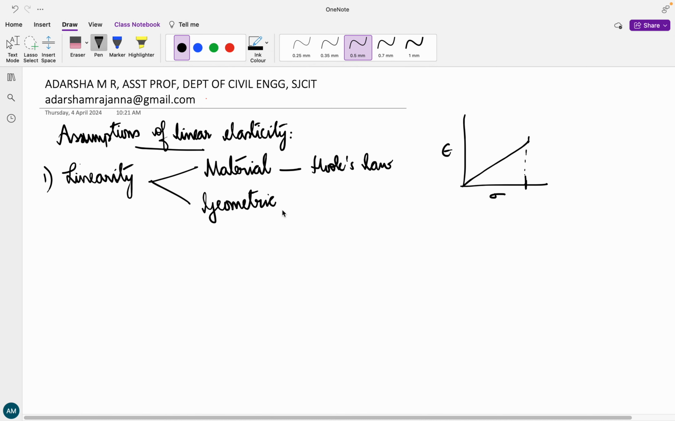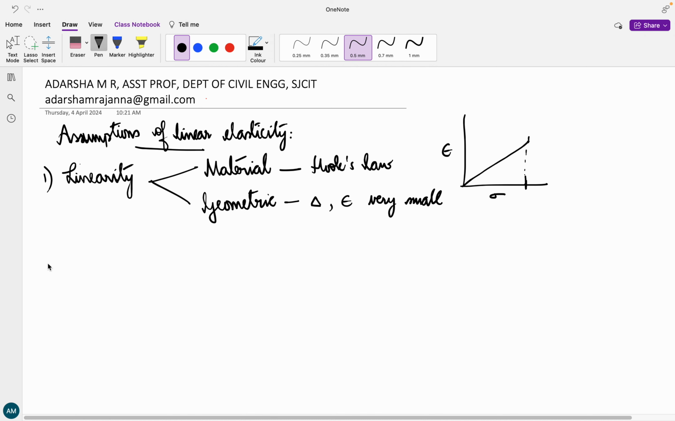Then what is geometric linearity? Geometric linearity means the deformation that is going to be produced, say I'll call del as the deformation, followed by the strain that is going to be created, is always going to be very small.